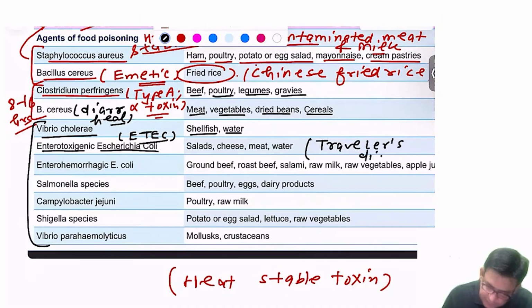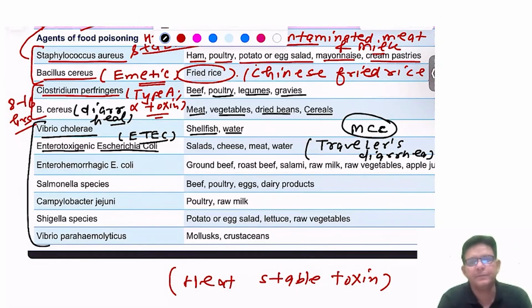Okay, this associates with what? Traveler's diarrhea. And in fact, this is the most common cause of traveler's diarrhea. Which one? Enterotoxigenic E. coli. And the infection happens by eating of what? The salads, cheese, meat, contaminated water.